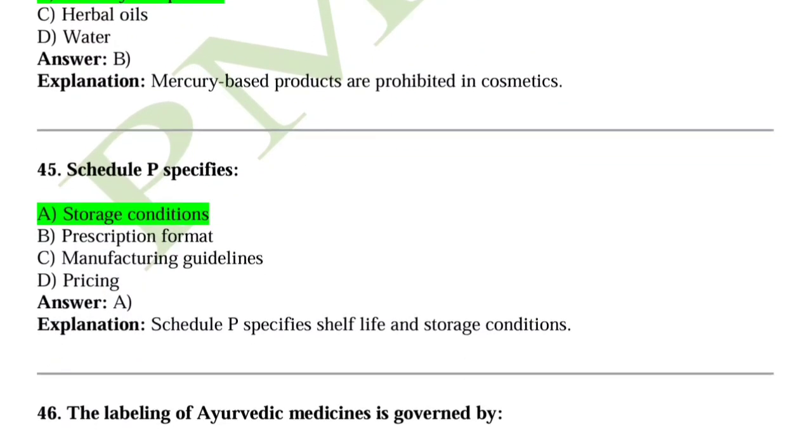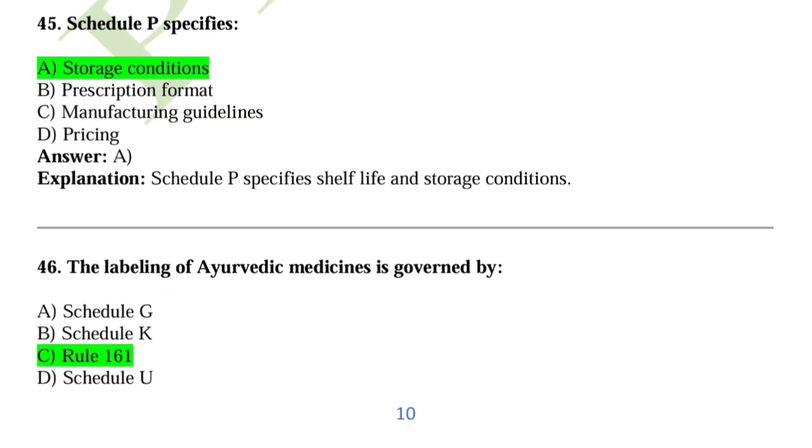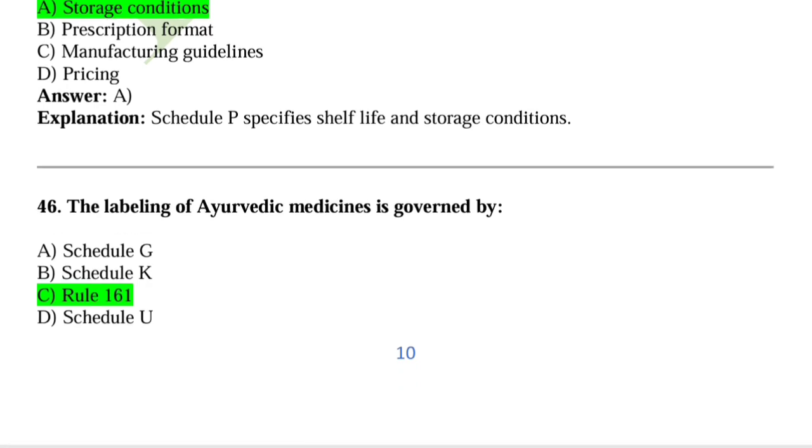Question number 45, Schedule P specifies. So Schedule P specifies, option A is correct. Storage conditions. Schedule P specifies the shelf life and storage conditions. Question number 46, the labeling of Ayurvedic medicine is governed by. So labeling of Ayurvedic medicine is governed by rule number 161. Option C is correct.